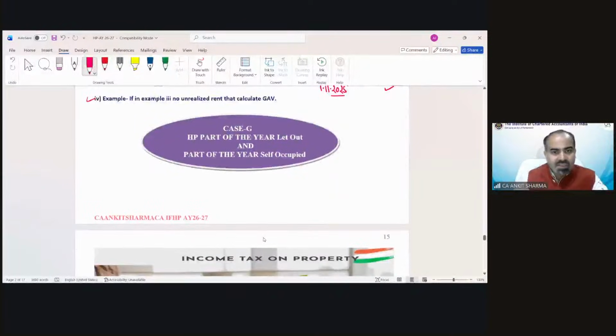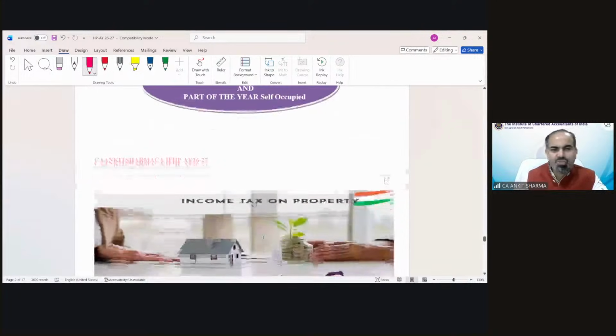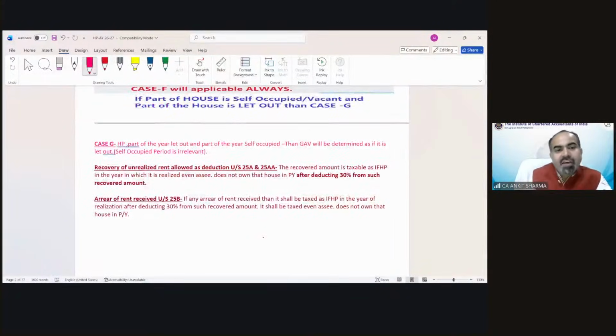Case G we have discussed, part of the year let out and part of the year self-occupied. Same solution pattern as per case number D. Now there is a recovery of unrealized rent and arrear of rent provision. As in the case of arrear of salary, which we have gone through in the salary topic, due to retrospective effect, if you have received salary, then that is called arrear of salary. In the same case, arrear of rent could be there.